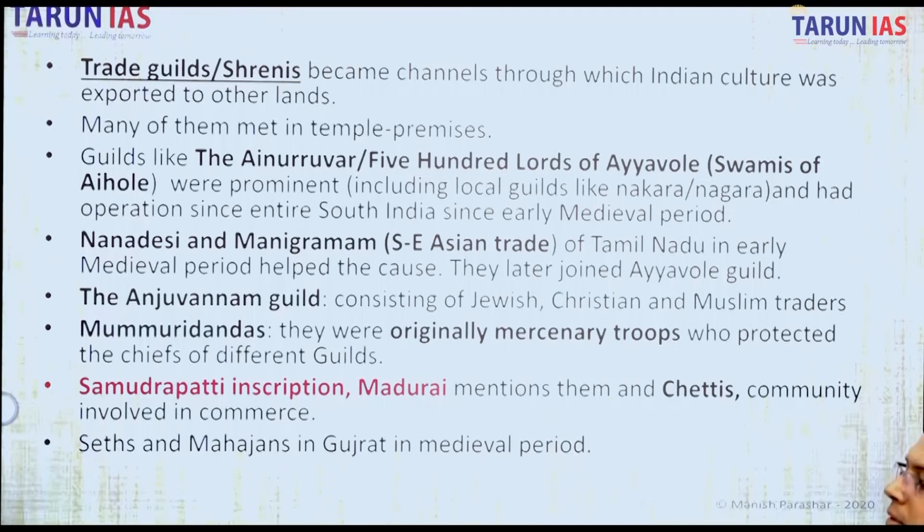I mentioned how they evolved from the late ancient and early medieval period. Then more guilds came into being: Nanadesi and Manigramam for Southeast Asian trade, guilds of Tamil Nadu. And ultimately there was an agreement that it is better to have a larger guild, and they amalgamated with the Ayyavole.